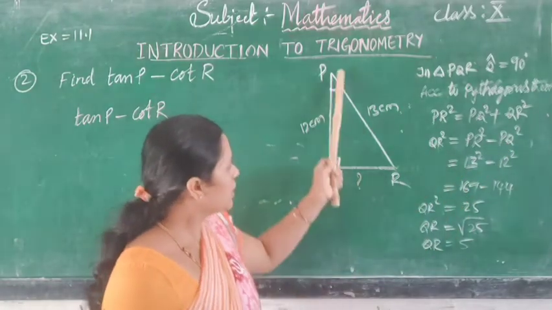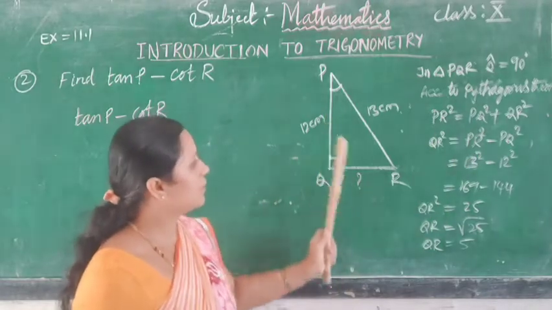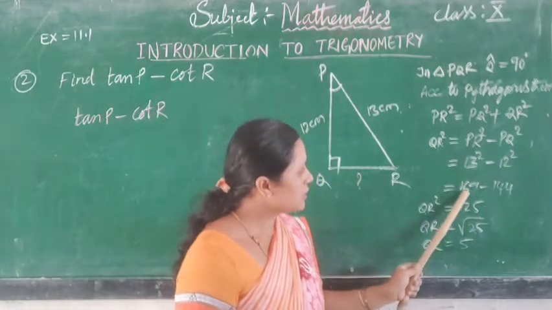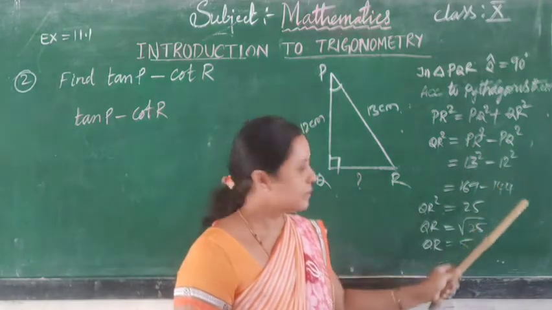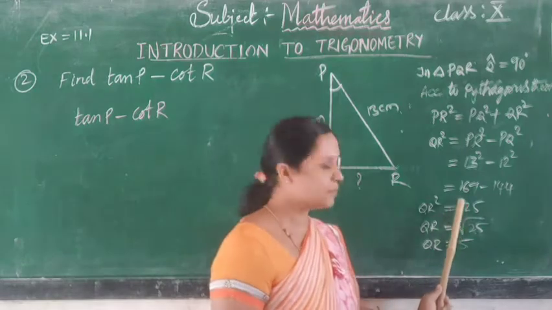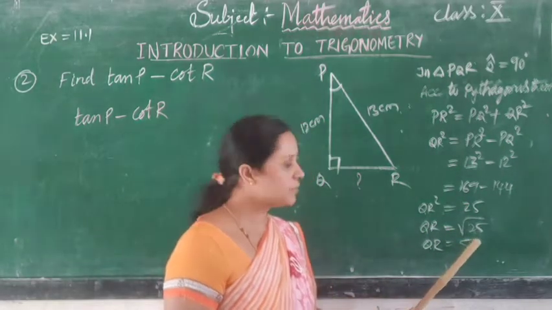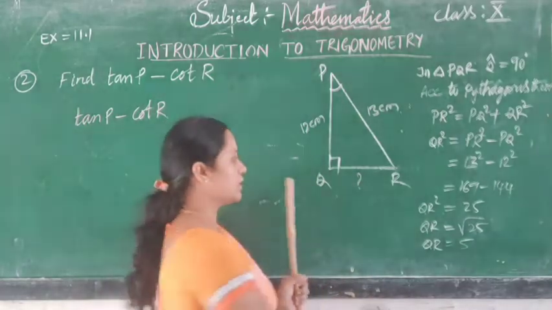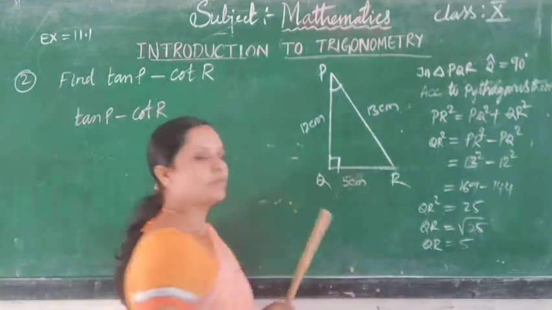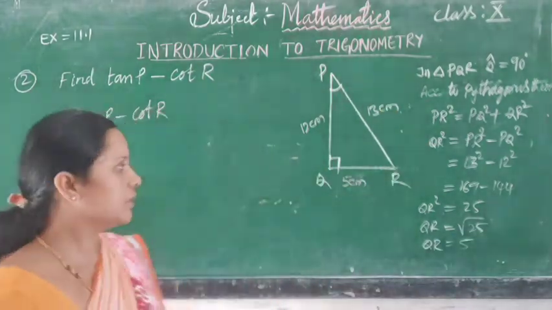PR is 13, so 13 square, and PQ is 12, so 12 square. Square of 13 is 169 and of 12 is 144. Subtracting, we get 25. Therefore, the length QR is root 25, that is 5 centimeter. Okay, here all the three sides are given.